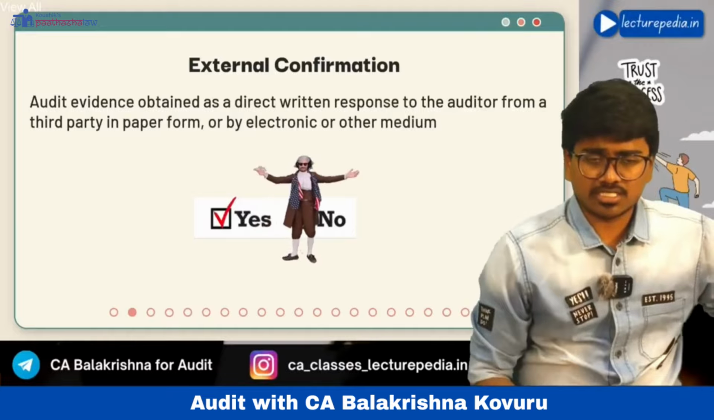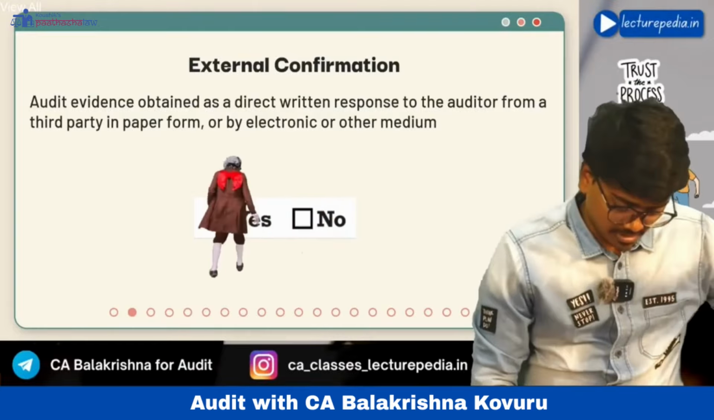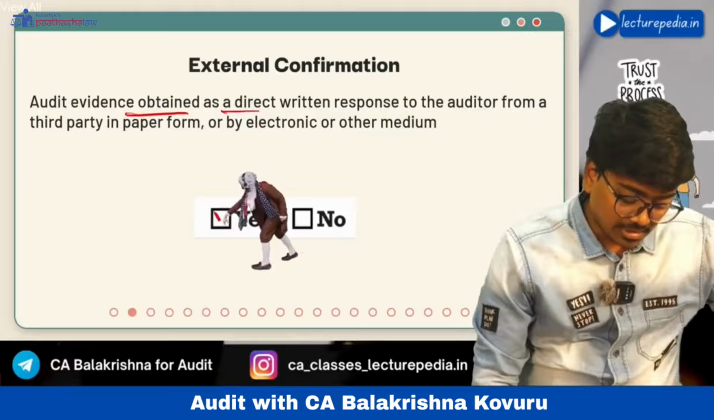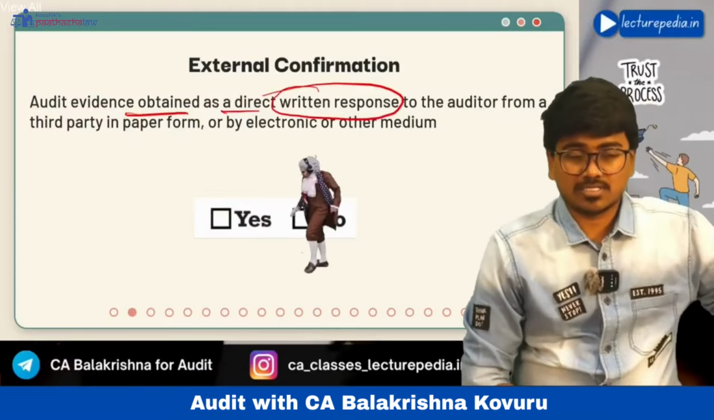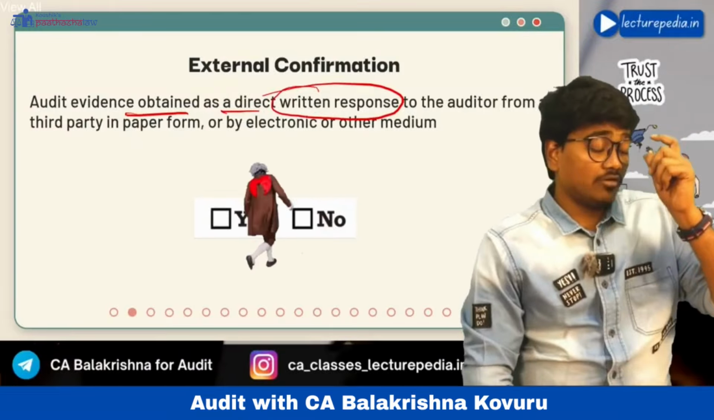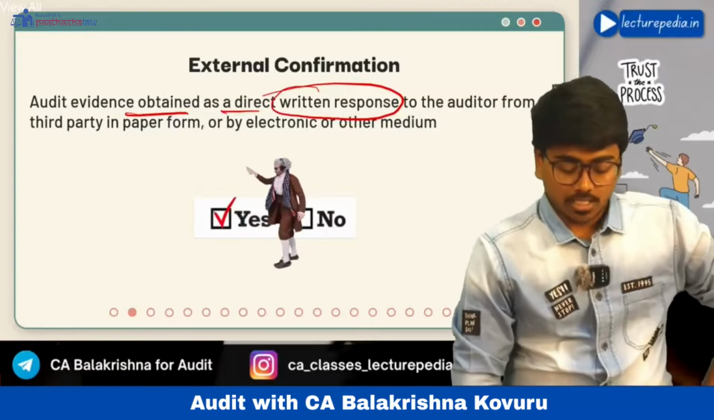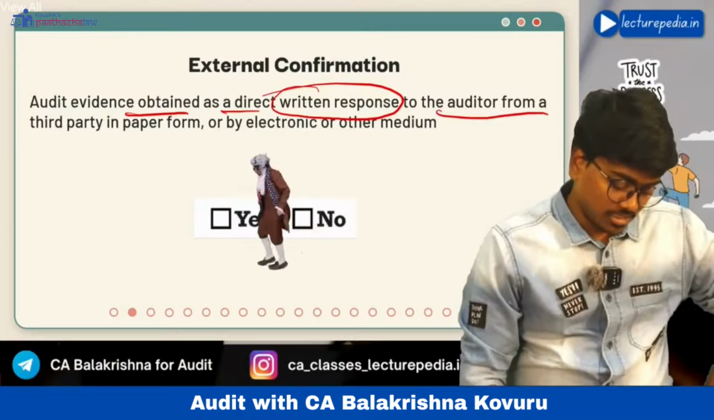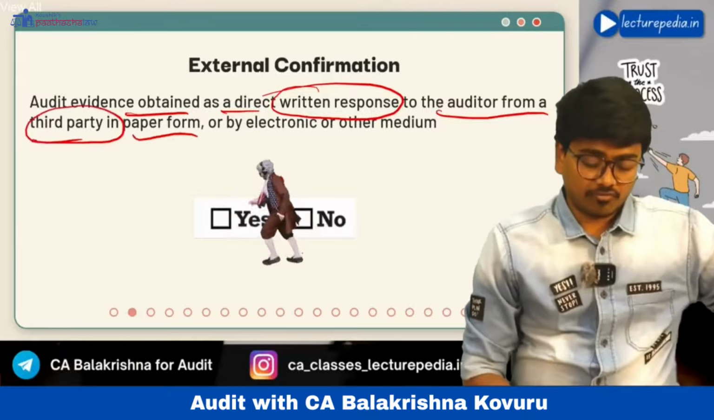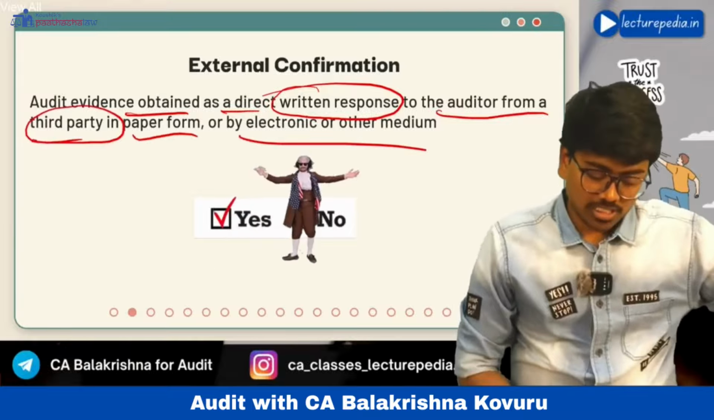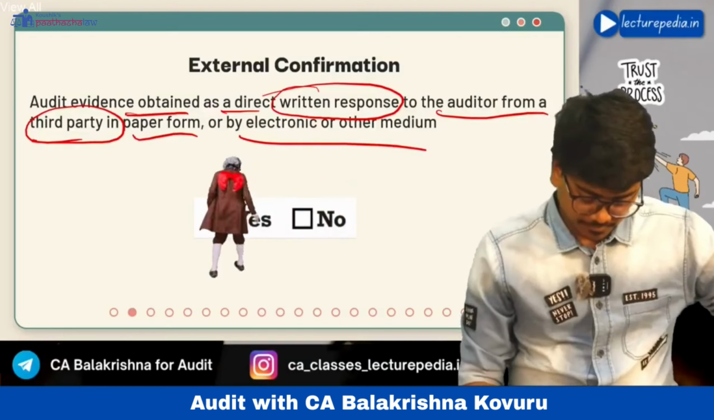External confirmation is one type of audit evidence that is obtained as a direct written response. External confirmation will always be in a written form. A written response to the auditor from a third party in paper form or by electronic or other medium.